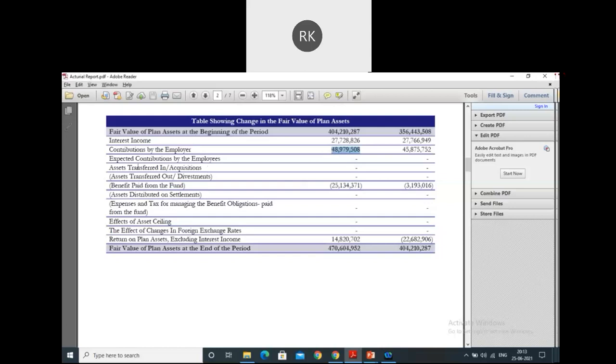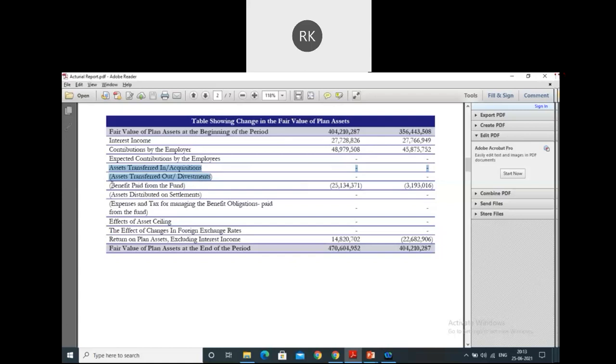Then we have talked about this asset transfer in and asset transfer out. This happens with an acquisition or divestment, when you spin off any division or acquire any division. Then you simply have to assume the liability and the assets of the entities which you have absorbed. And if you have divested, obviously you need to pull it off from your books of accounts, and accordingly you'll deduct from here.